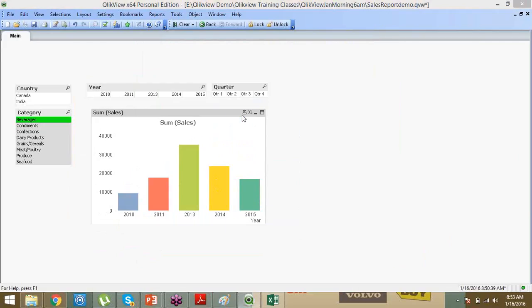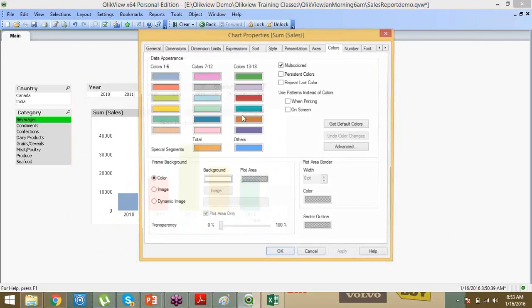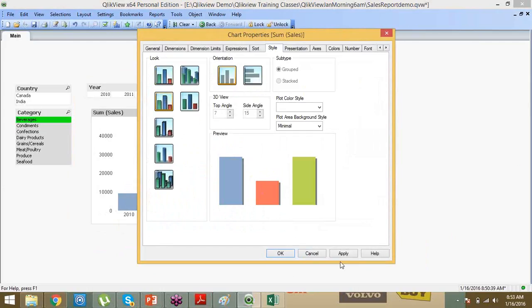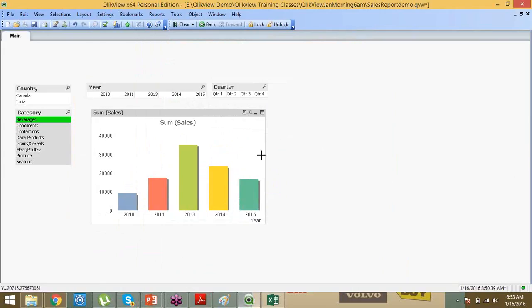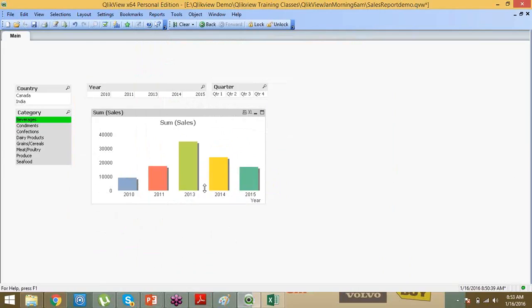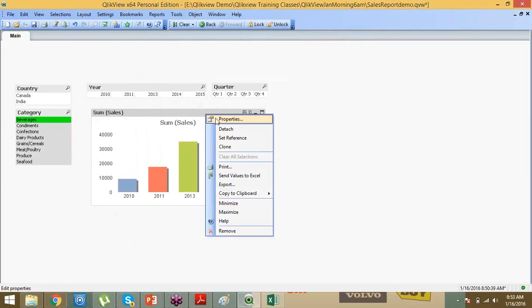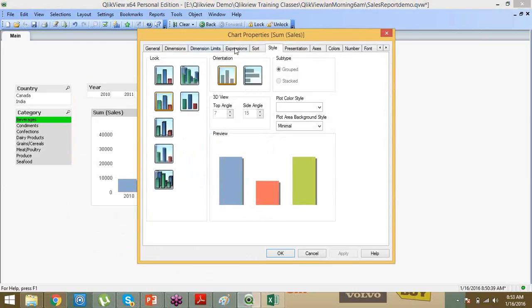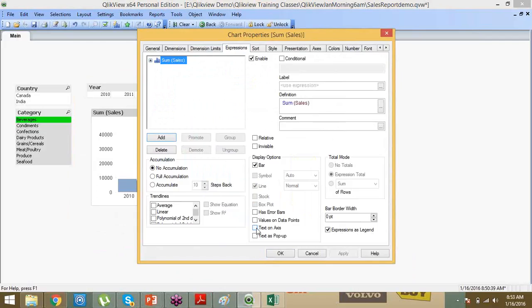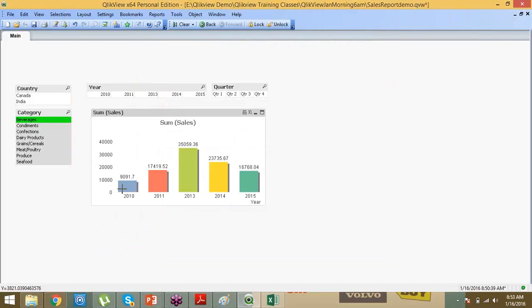I want to give it some 3D look, suppose. So I can go to style and implement this type of look. The chart is looking nice, but the data is not showing on the bars. Simply right click, go to expressions and show the values on bars. And if you want to see it on top as a pop-up, you can implement that. See, on the bars it is showing.